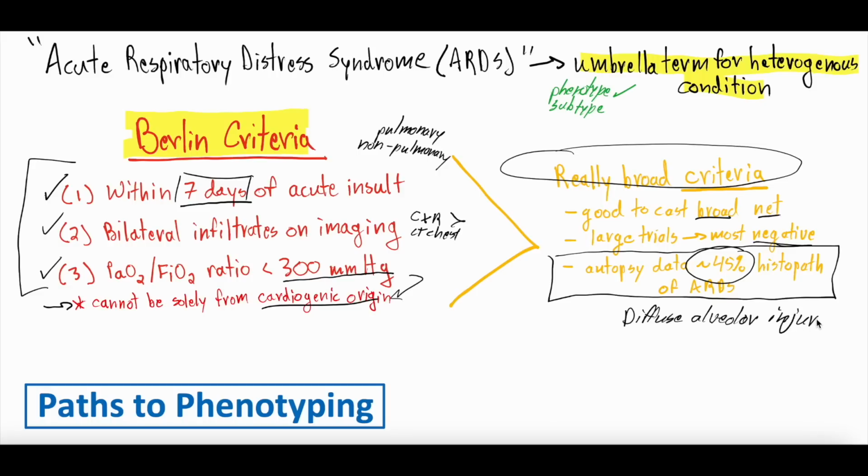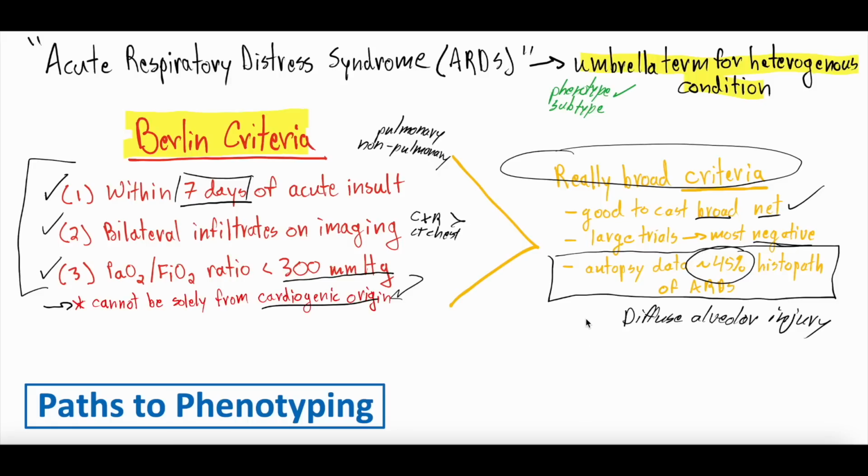So what we know from this is we cast a broad net, and we do it successfully. We diagnose it probably more often than it's actually there, and then we try to study it, but we are having trouble finding interventions that fix it.